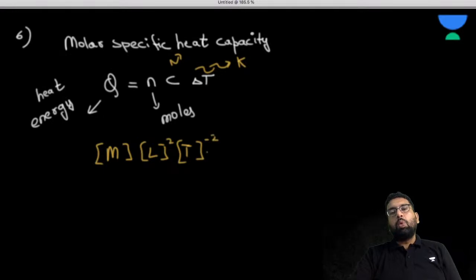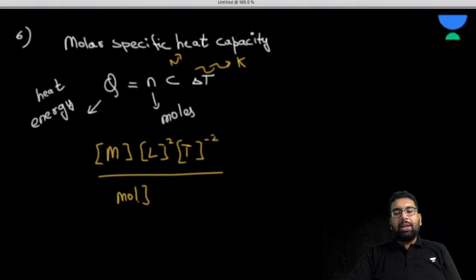This is moles, so we can take it to the denominator and represent it as the fundamental dimension of mole, right? And this delta T, we can represent as K or theta, whatever we wish.